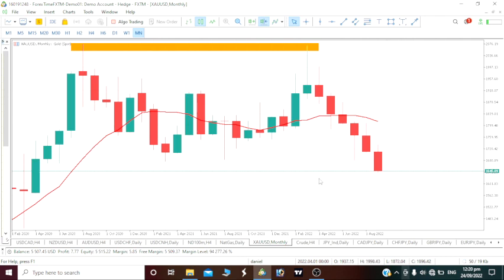But the fundamental aspect of it is how bad the economies are going and something like that. So the USD itself will continue to rise due to inflation. Now interest rates have been increased to curb inflation, which means the USD itself will continue to rise. That is to tell you that our gold will drop. So on the fundamental aspect of it, we are on a drop. On the technical aspect, we are also on a bearish move.